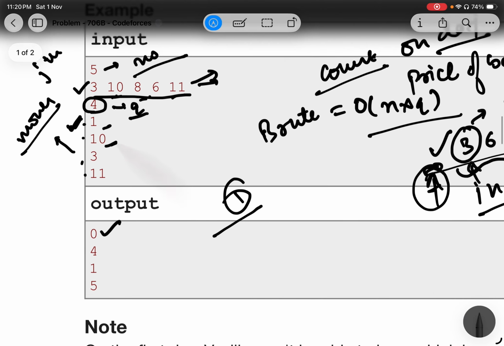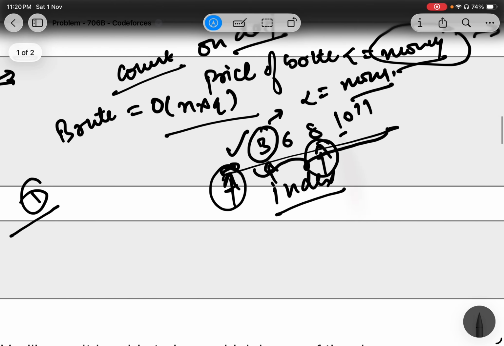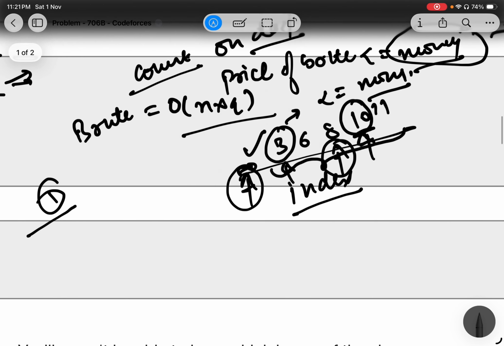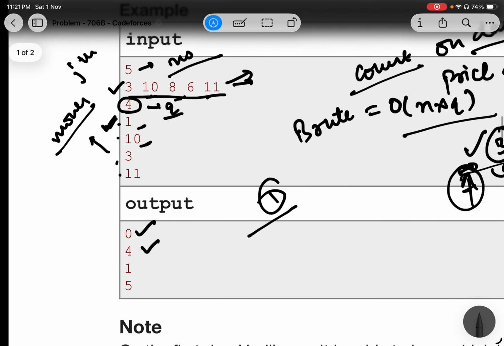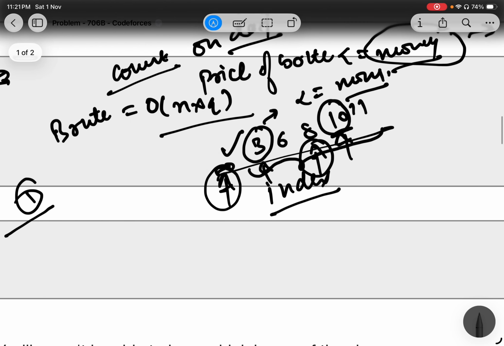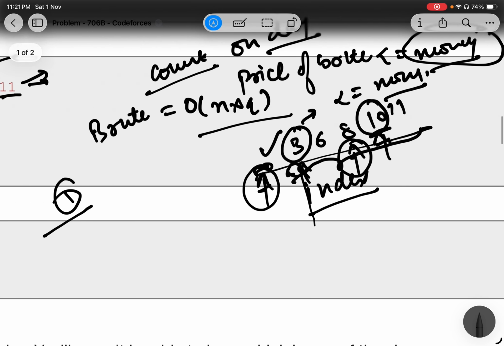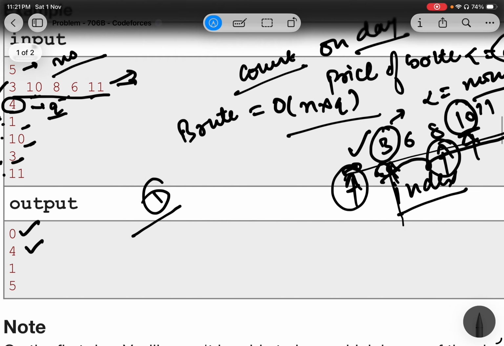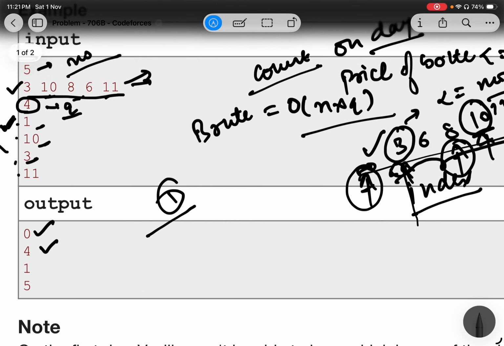And then for the second one, you'll end up here, because 10 is the last element with value less than or equal to the money. So the answer for this one will be basically 1, 2, 3, and 4. So the answer here is 4. Similarly, for 3, you'll end up here. Don't worry if you don't understand how we are going to do this in code. Just be with me. I'll tell you how to do it with code. Just understand the logic.